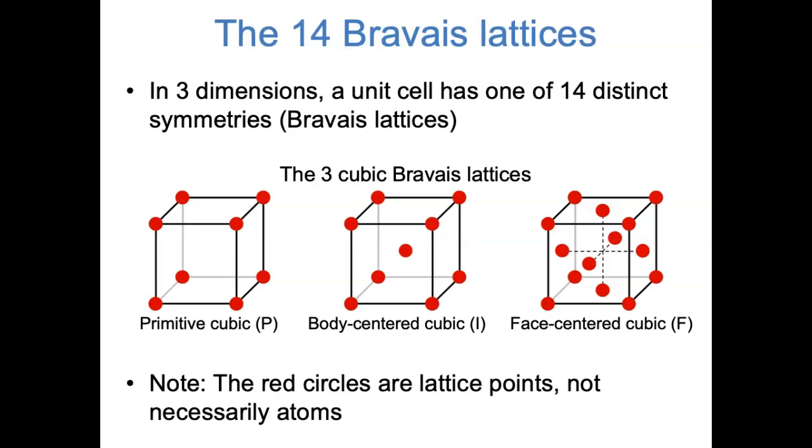If a crystal has, for example, a body-centered cubic Bravais lattice, it's possible that it's a body-centered cubic structure. It's possible that each of those red circles does represent an atom. But it's also possible that at each one of those red circles, there's some more complicated geometry of atoms, and that the same thing exists at each circle.